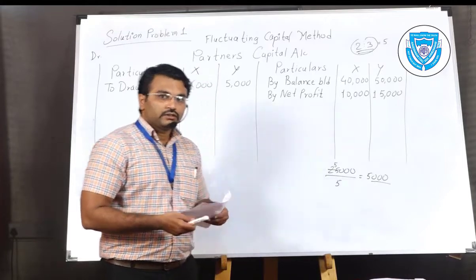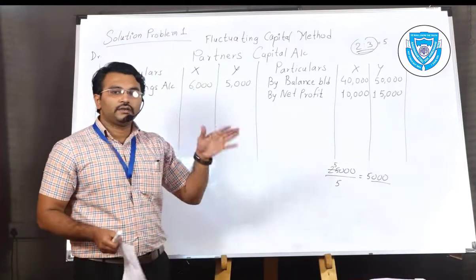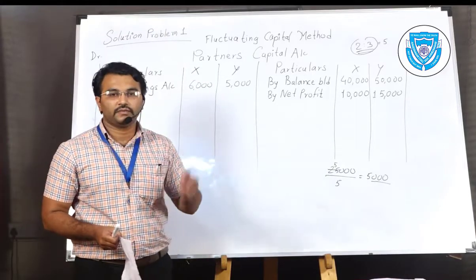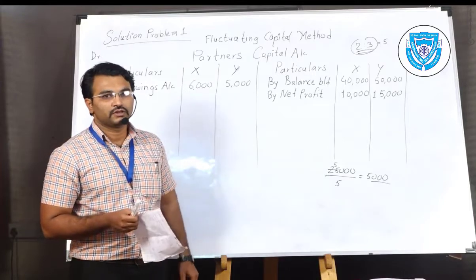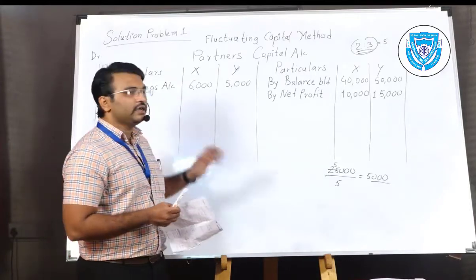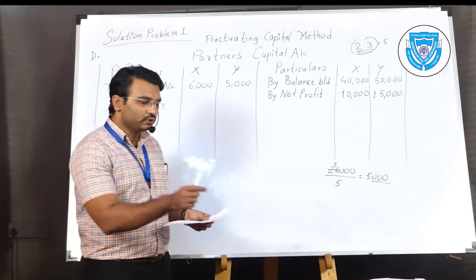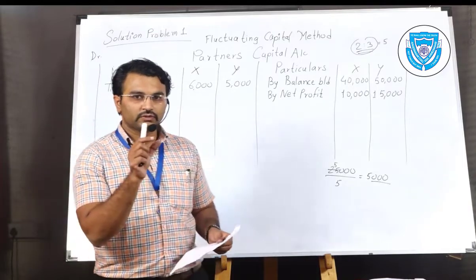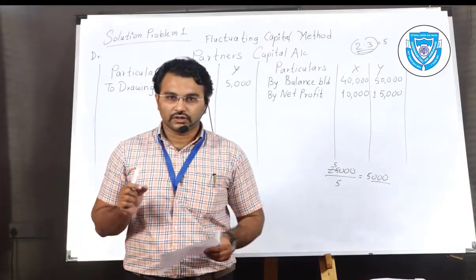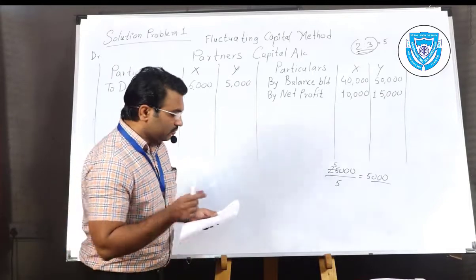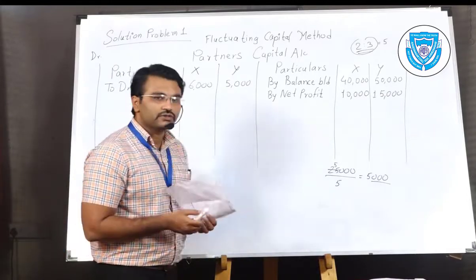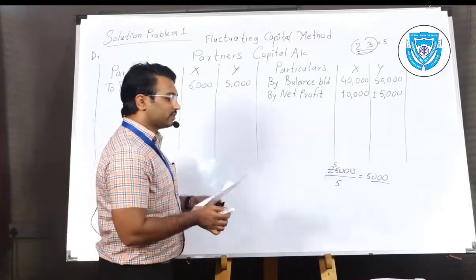But drawings deduct the balance of the capital, so it should be debited, because he has used that amount of drawings for personal use. That's why it is called drawings. The concept you have already studied in 11th standard.